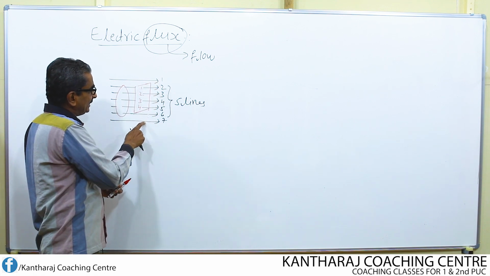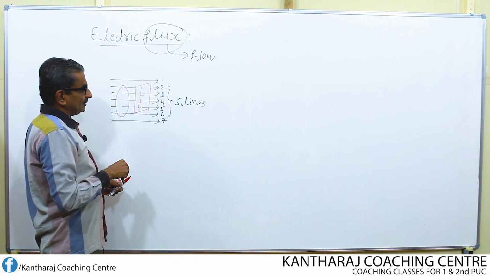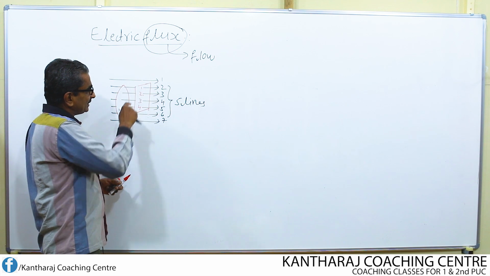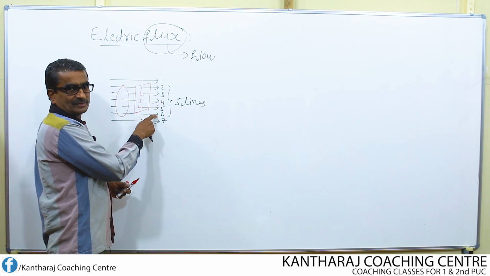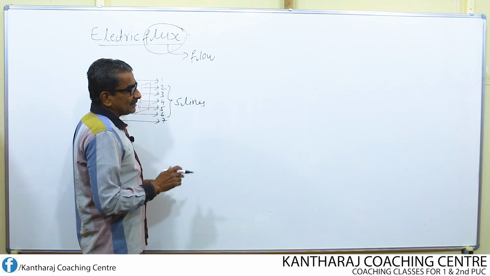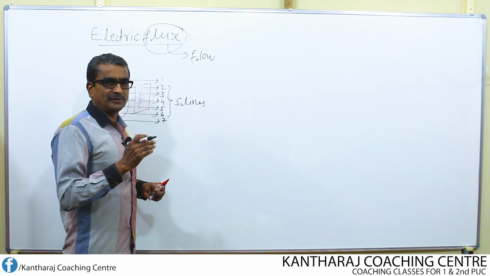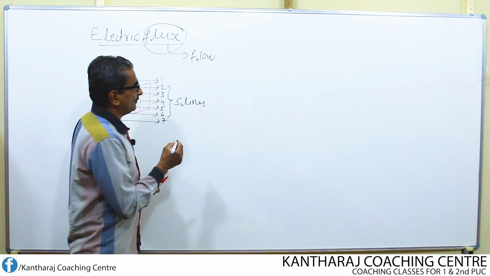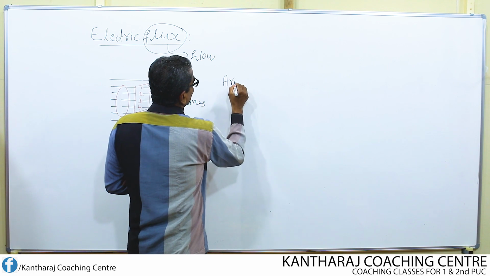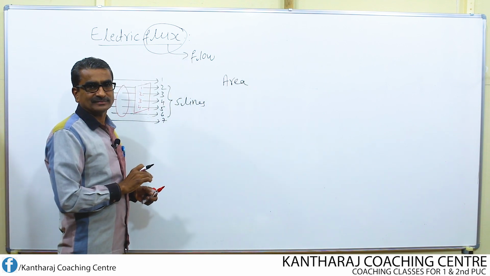Line number 1 and line number 7 are out of these two areas. Even for this area, line number 6 is also out. So if you want to define electric flux, one factor is very important. What is that factor? The area through which the lines of force are passing.